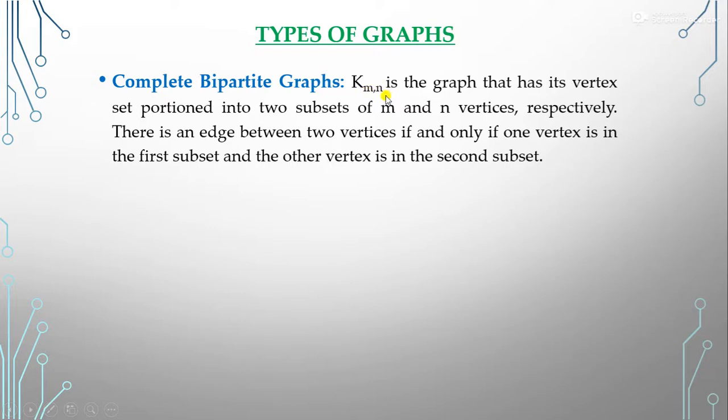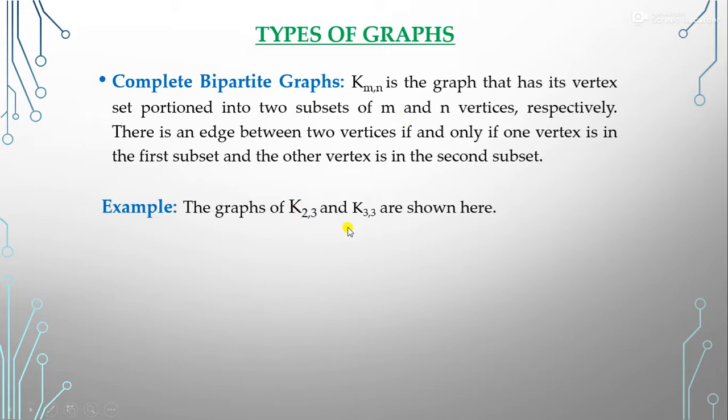So the complete bipartite graph has an edge between two vertices if and only if one vertex is in the first subset and the other vertex is in the second subset. So here each vertex of the M set is connected to every vertex of the N set, and each vertex of the N set is connected to every vertex of the M set. So this is the complete bipartite graph.